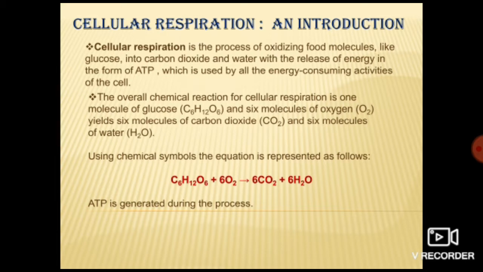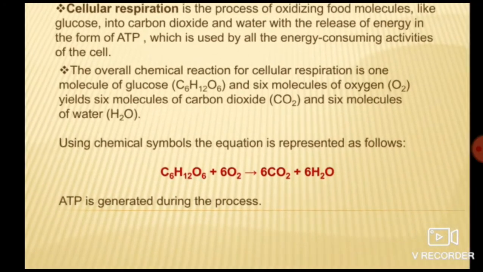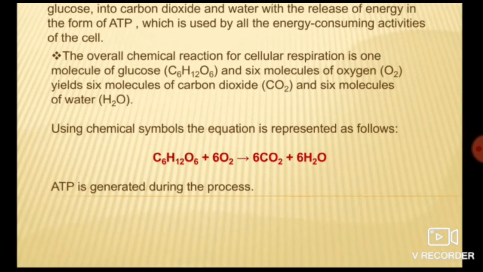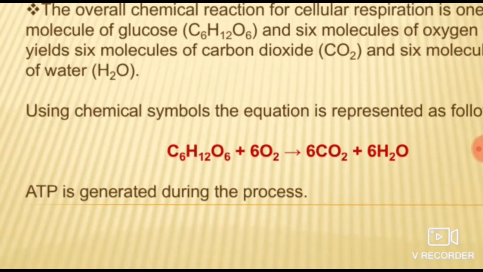So how will you define cellular respiration? Cellular respiration is the process of oxidizing food molecules, for example glucose, which oxidizes and is converted into carbon dioxide and water with the release of energy in the form of ATP. Now if we see its overall reaction, I have written here C6H12O6 plus 6O2 gives 6 molecules of carbon dioxide plus 6 molecules of H2O.